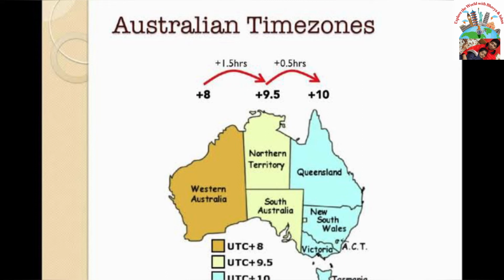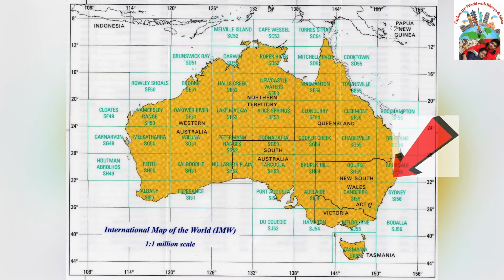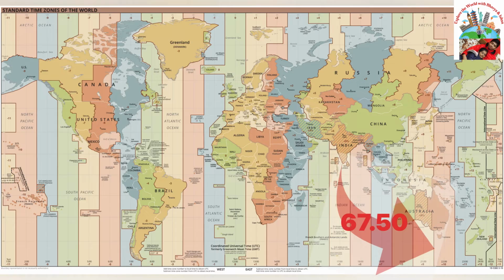This time around, we will talk about Sydney, which lies in the eastmost part of Australia. It lies at 150 degree east longitude, and when we calculate its distance from India, which is at 82.5 degree, it comes out to be 67.5 degrees.